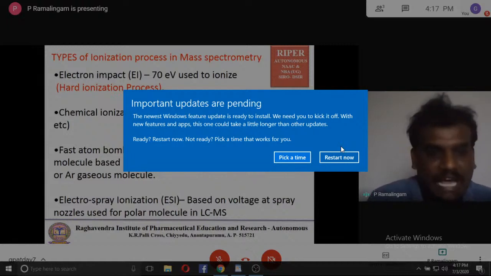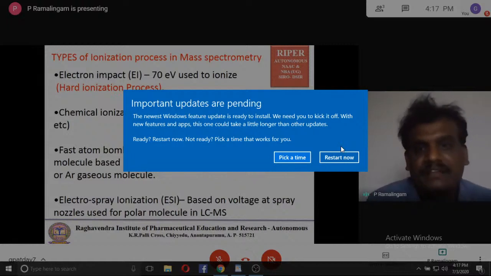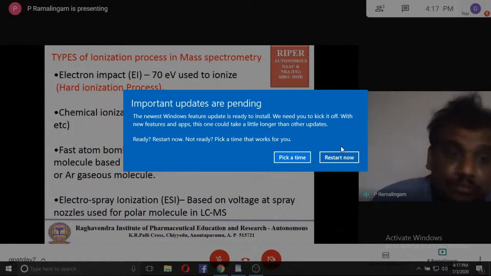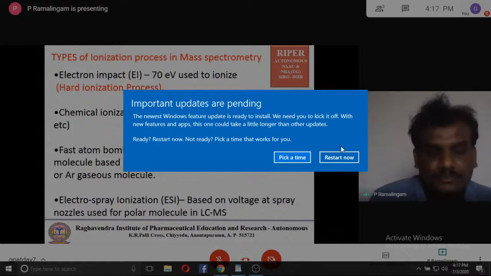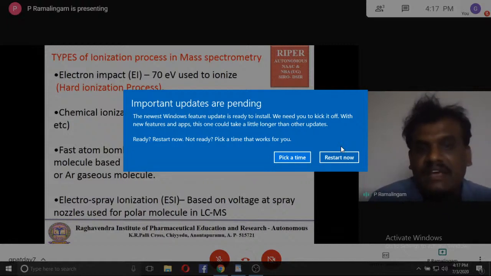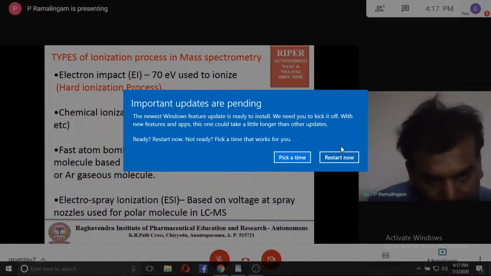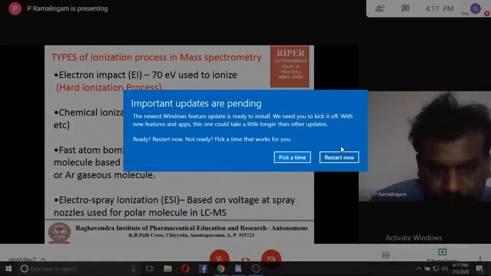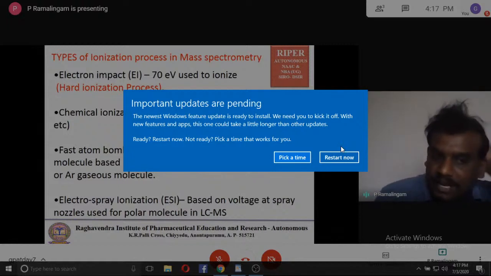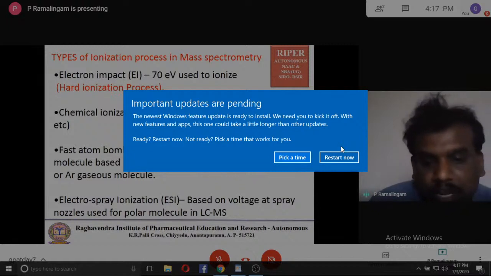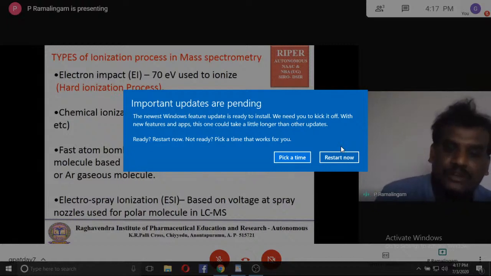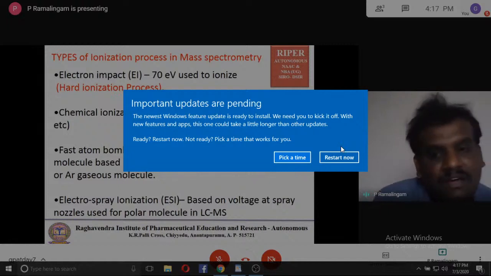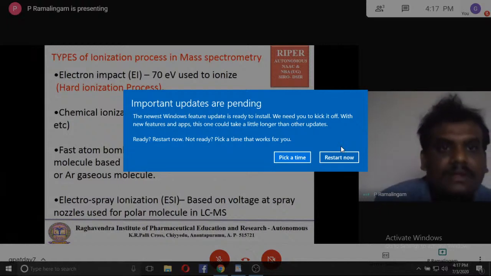Next, we also have fast atom bombardment ionization, and this is more commonly used for soft molecules. It is based on the collision of high velocity xenon and argon gas molecules. Next is electrospray ionization. It is based on the voltage at the spray nozzle, used for polar molecules in LCMS. Remember, ESI is used in LCMS. Even FAB is also used in LCMS.